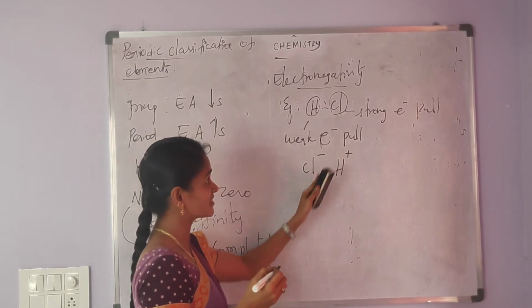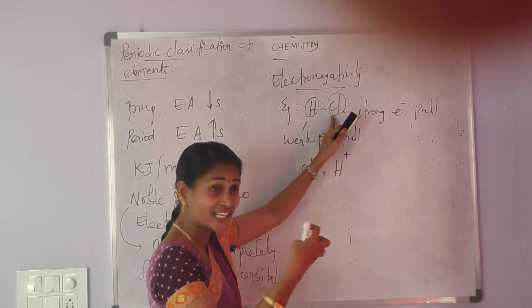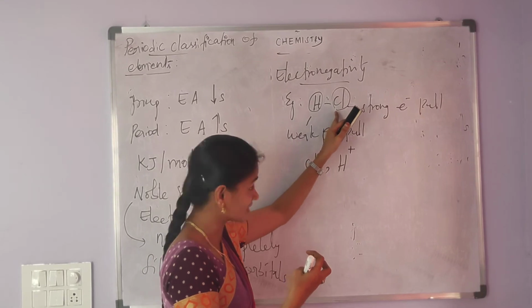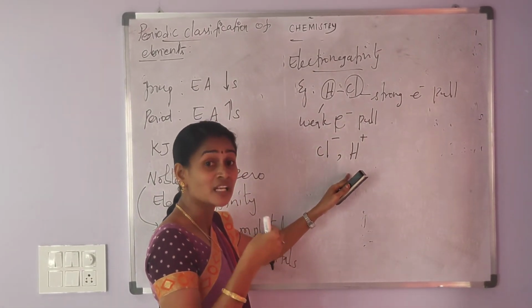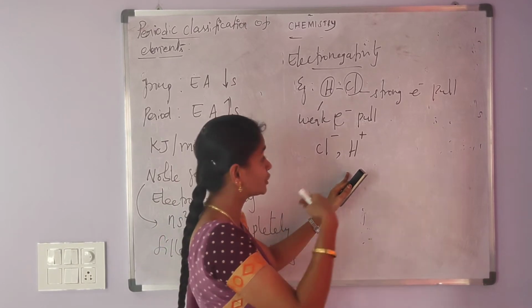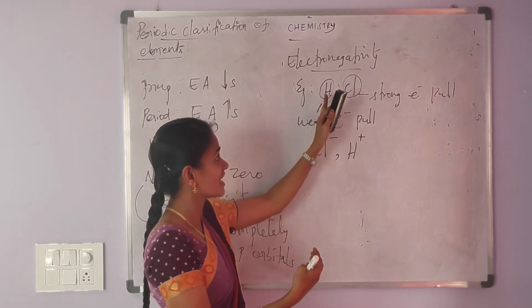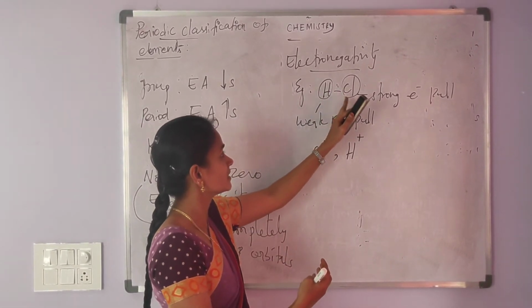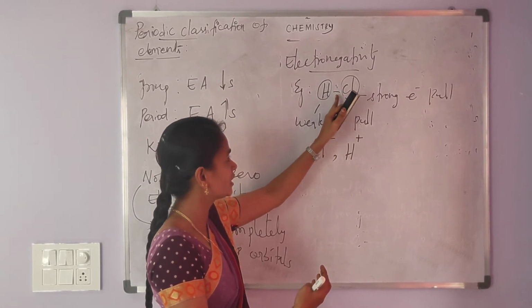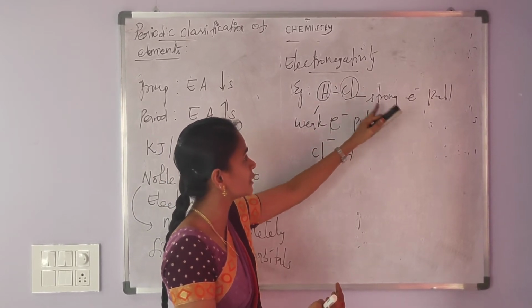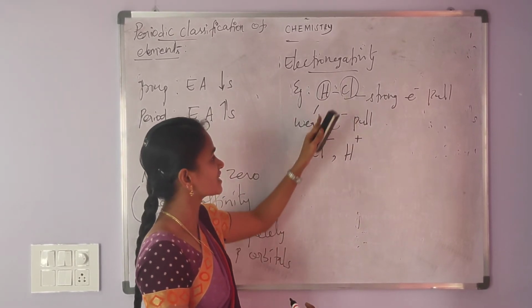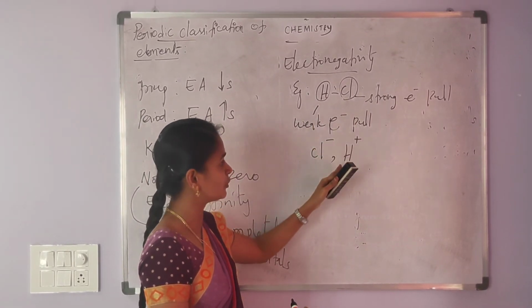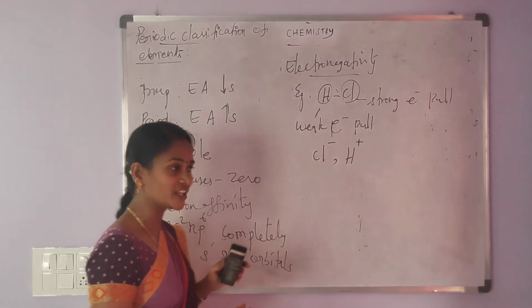Cl minus indicates the chlorine atom attracts the hydrogen's electron. H plus indicates the hydrogen atom loses its electron to the chlorine atom. Anyway, in HCl the bond is a covalent bond.